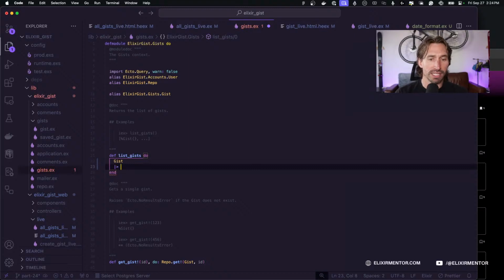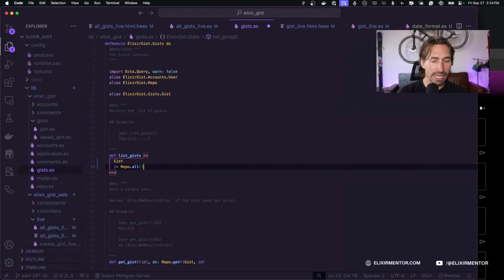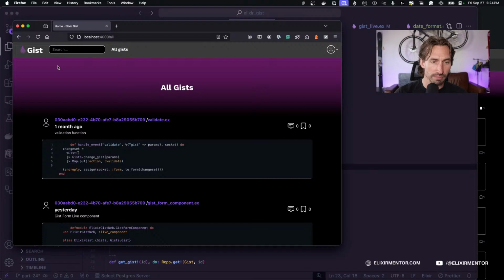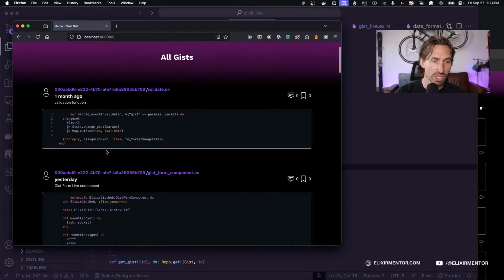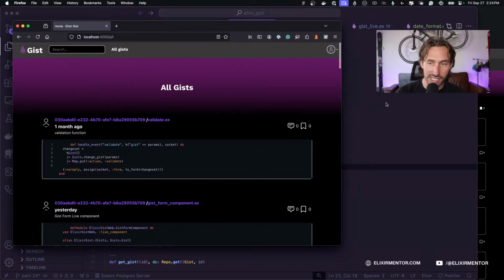So pipe in, this is on list gists. Sorry if I didn't explain that. And then what we can do is the same thing we were just doing. So repo.all returns them all, right? So this context function is doing exactly what it was before. And to make sure that works, let's just refresh, and we're still getting data. So our list all function is working, but it's not ordered.